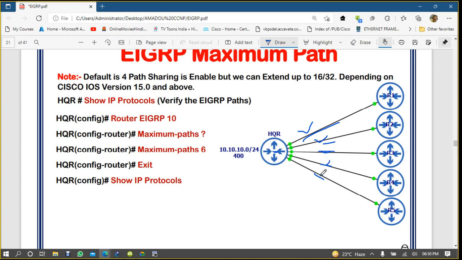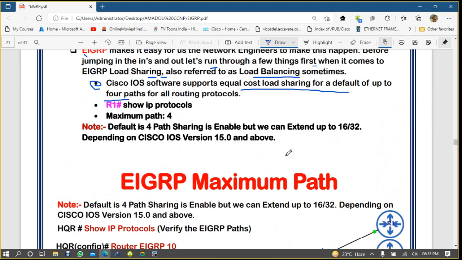If you have another link, it will not be used, even though the link is equal, and your router is only forwarding through these four links. Why? Because that is a default feature. But if you want to utilize more than 4 paths, you can extend it up to 16 or 32, depending on your IOS version.